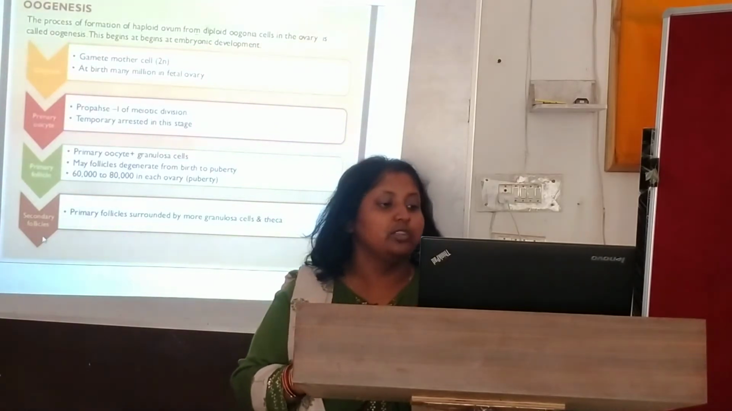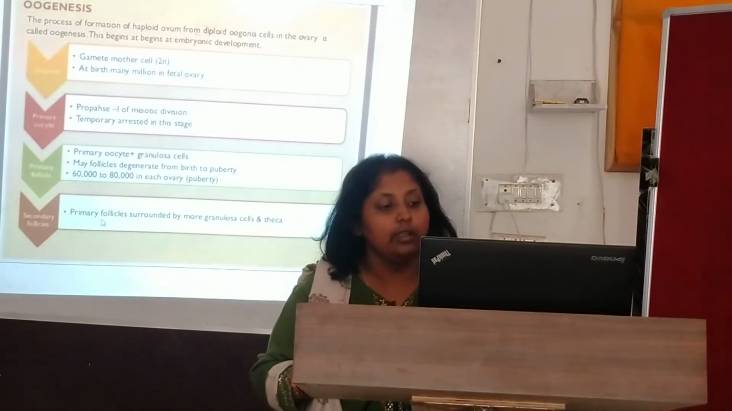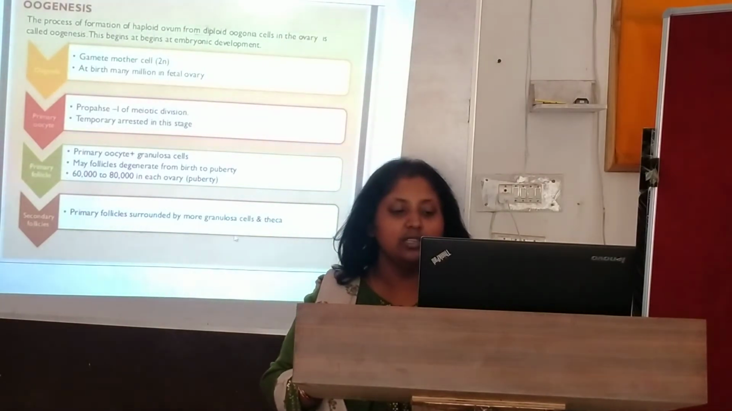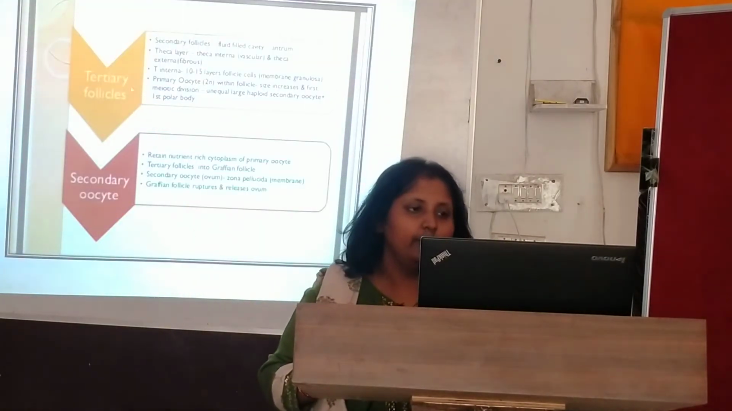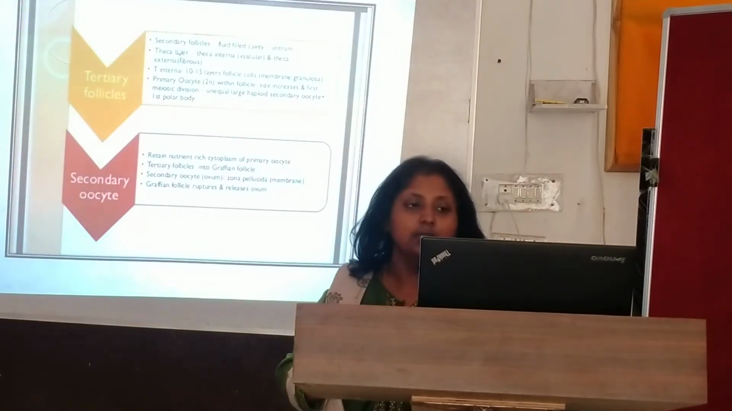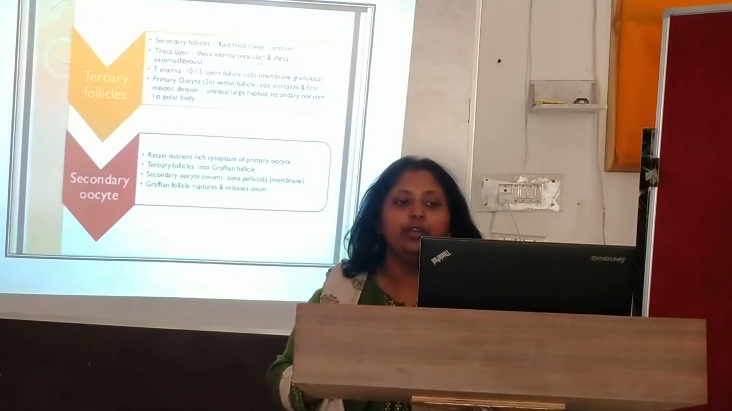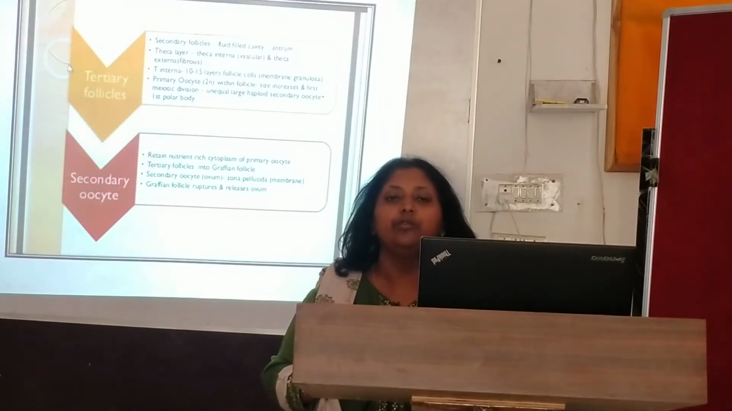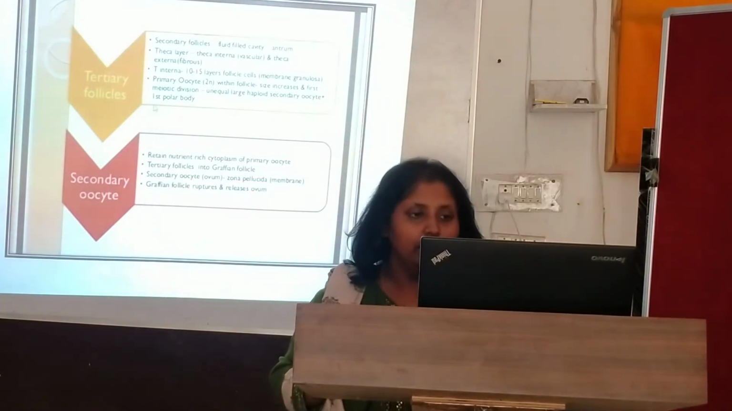Now let's come to the secondary follicle. How is the secondary follicle forming from the primary follicle? They are surrounded by the granulosa cells. Now tertiary follicles, how are they forming? Secondary follicles are fluid filled with an antrum. Theca layers are there, theca interna vascular and theca externa fibrous. This I will tell you in detail along with the figure. This is only a flowchart that I have made.